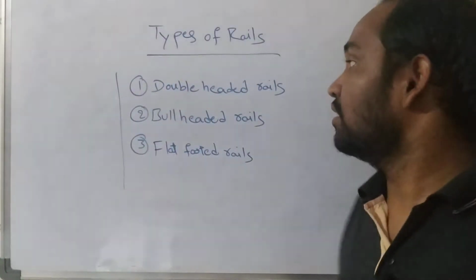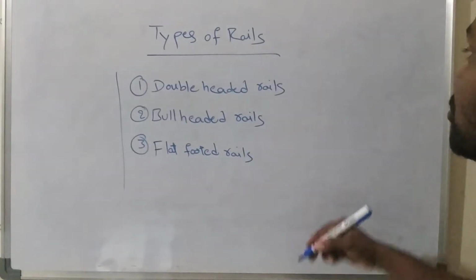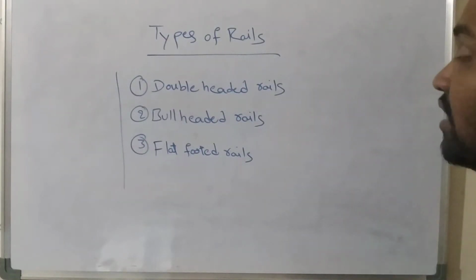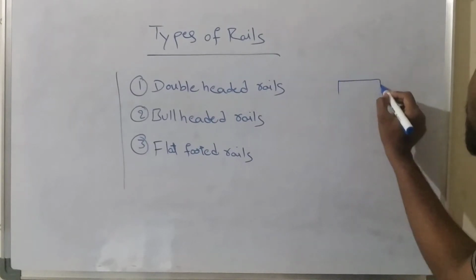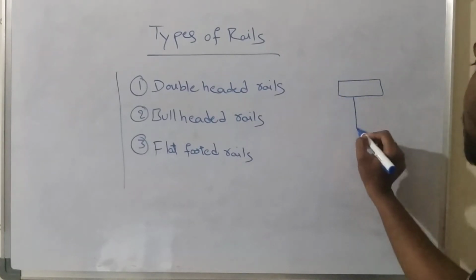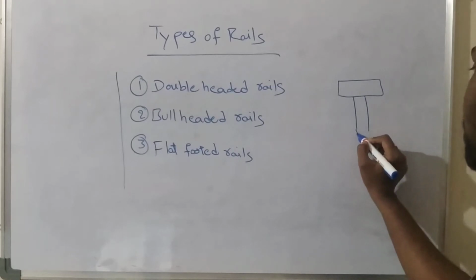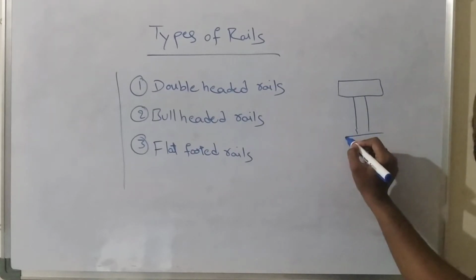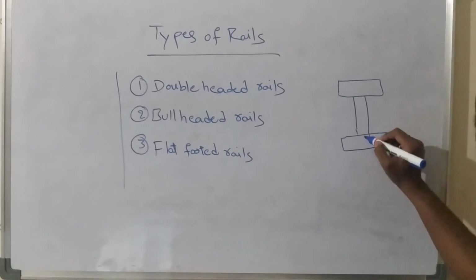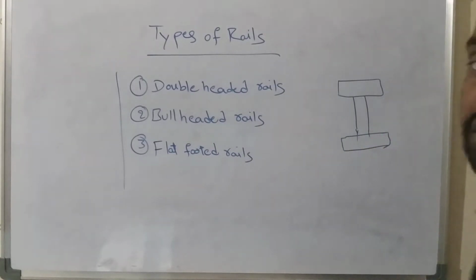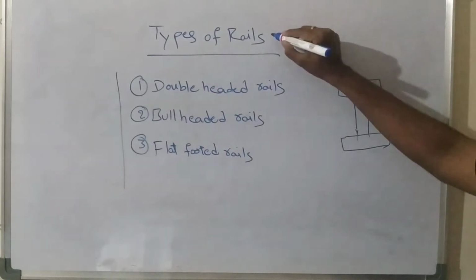We already know the cross-section of a rail. The cross-section of a rail contains three parts. First, it contains a head. After that, it contains a stem, and after that, it contains a bottom, which is called the foot. These are the three components of a rail. The rail is made up of steel.